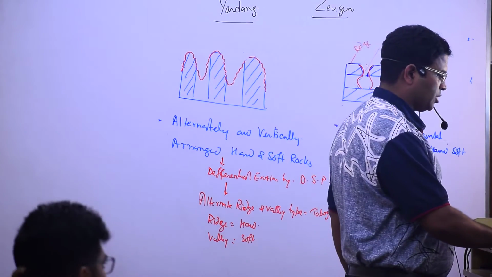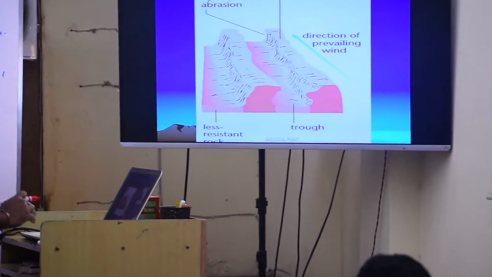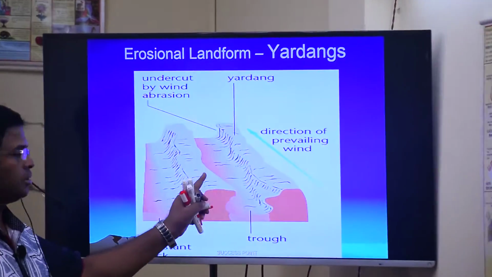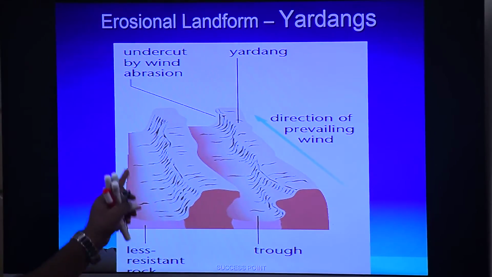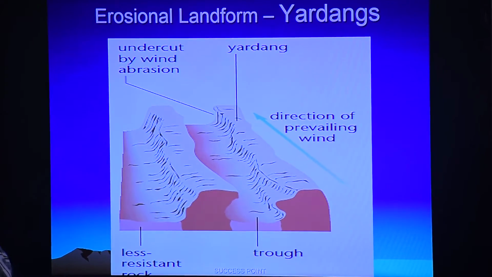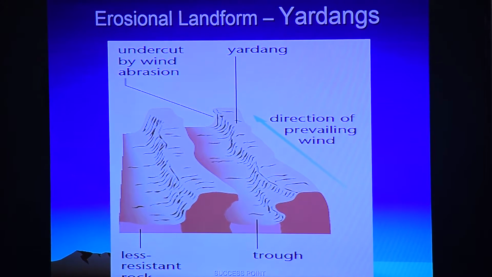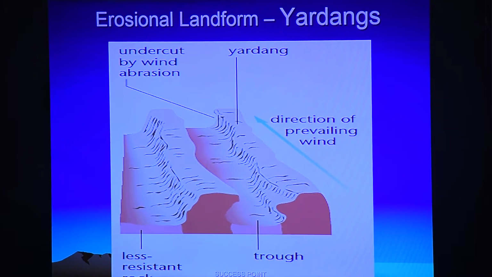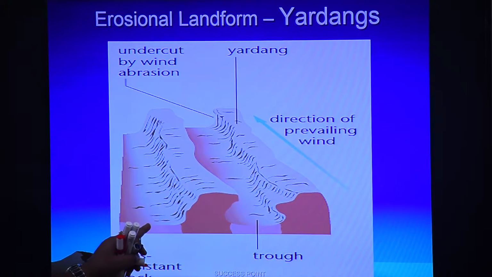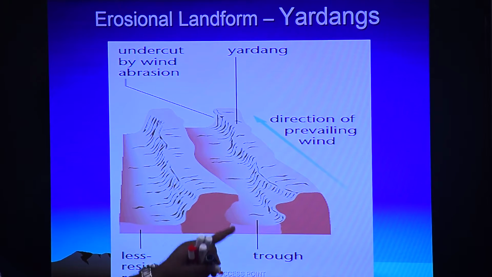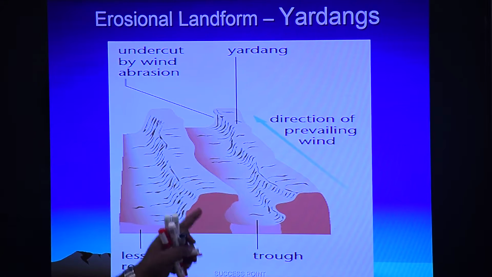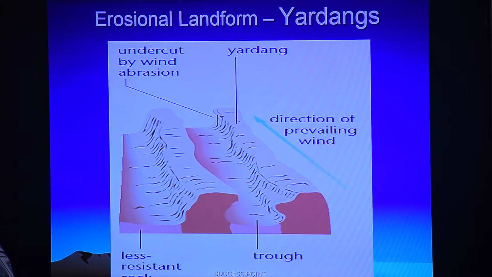So we are able to see that this becomes a ridge. तो यहाँ पे क्या था? Hard and soft rocks are what? Alternately but vertically arranged. And here, the softer rocks have been eroded, and the hard rocks are less eroded. And this way, ridge and valley, and that is known as what? Yardang. That is known as Yardang.